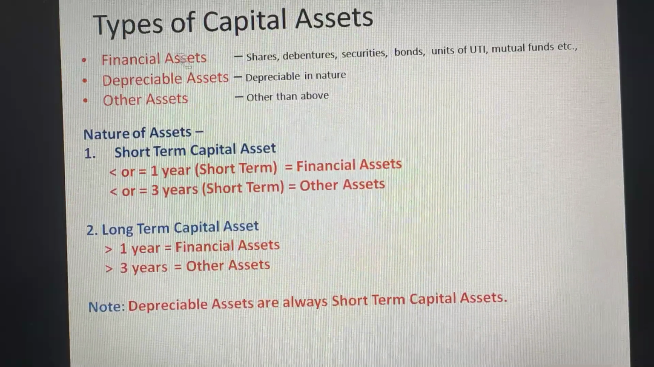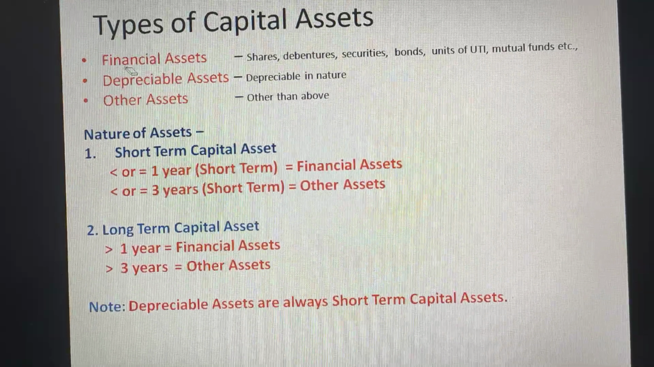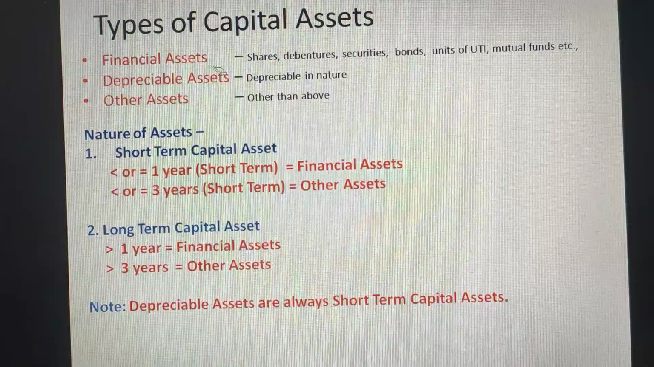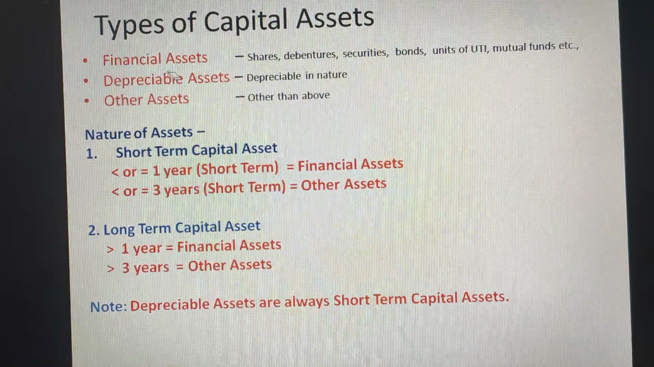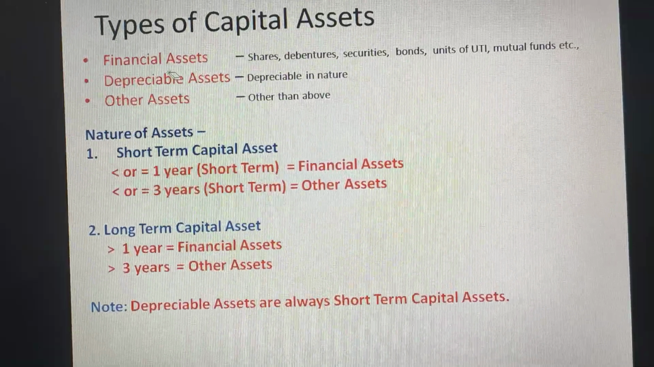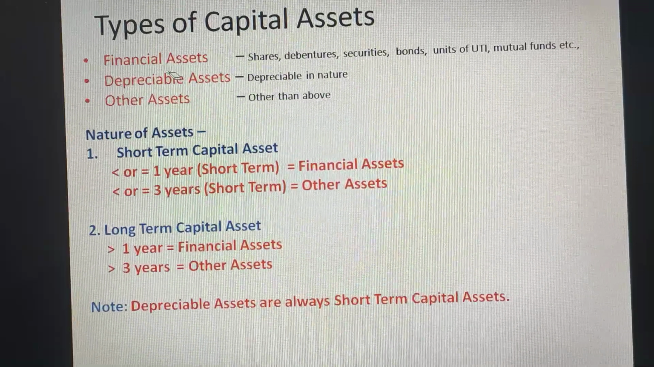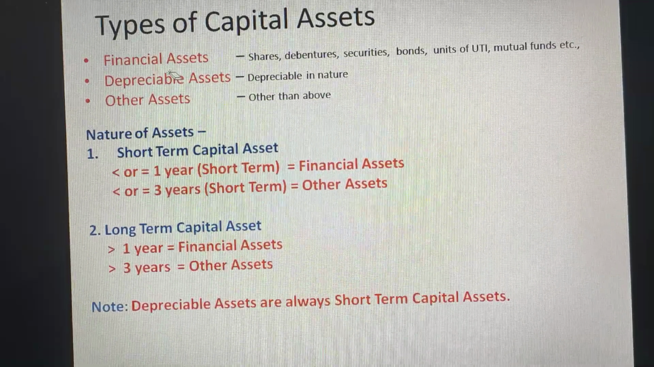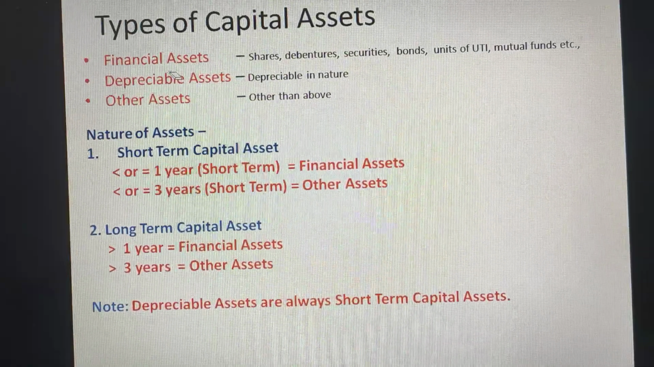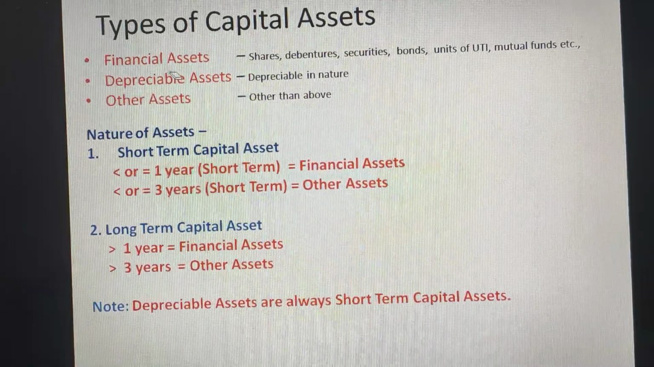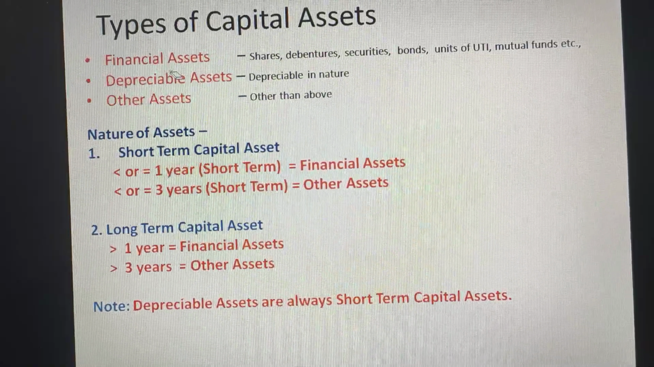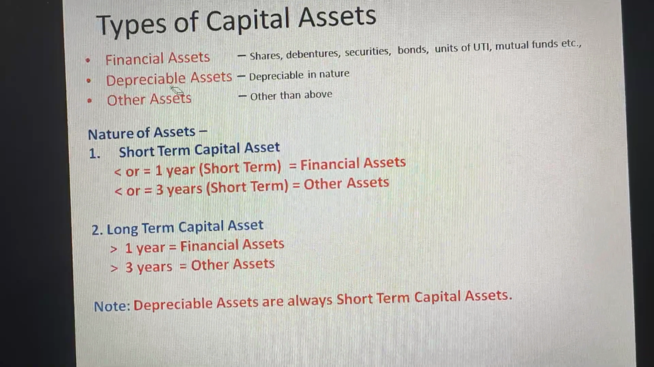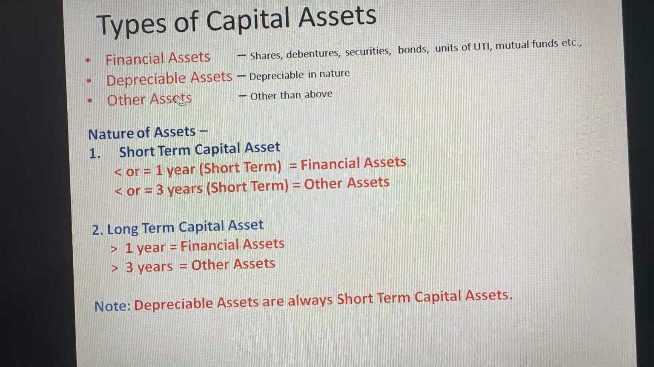Let us come back to types of capital asset. Financial asset: if the financial asset is there with the assessee for a period of 6 months or 8 months or less than 1 year, it will be called as short-term capital asset. If the same asset is there for more than 1 year or 1 year 6 months, in that case it will be considered as long-term capital asset. In case of depreciable asset, always it is short term in nature.